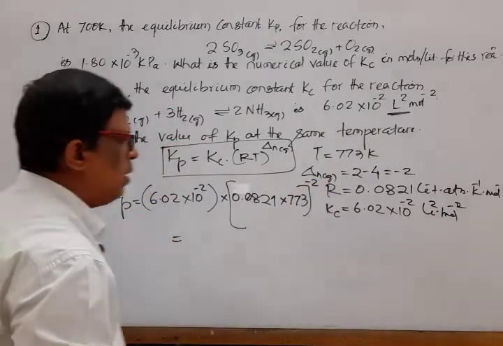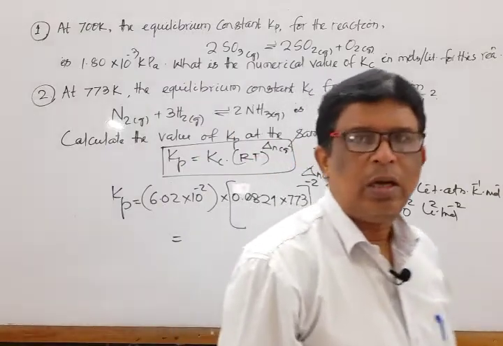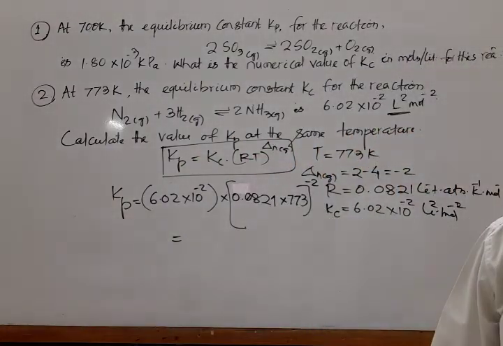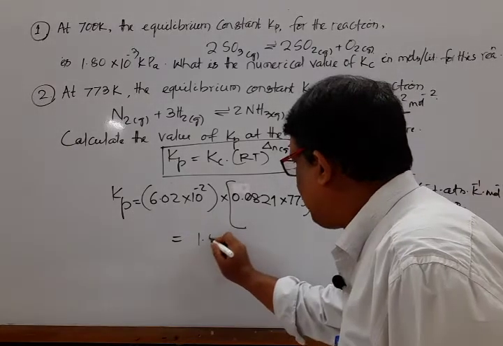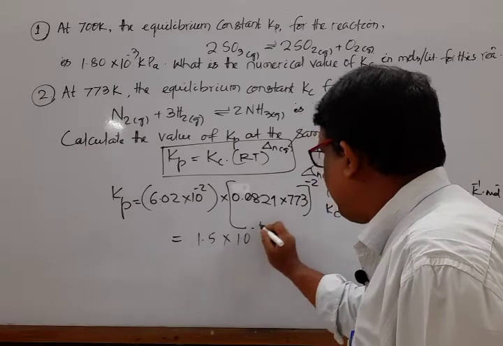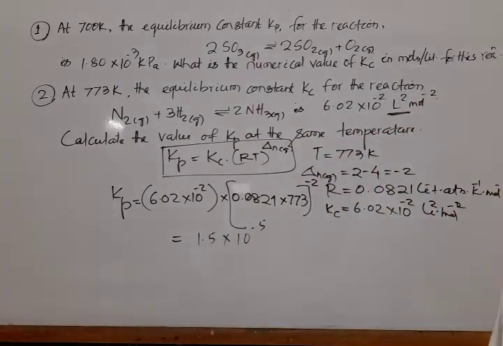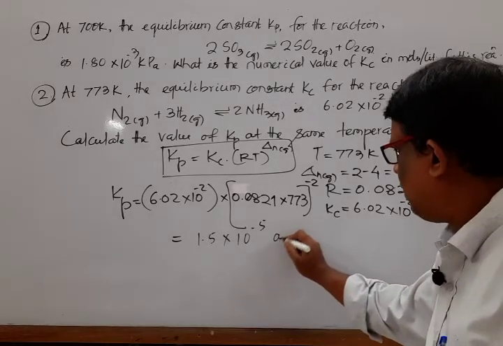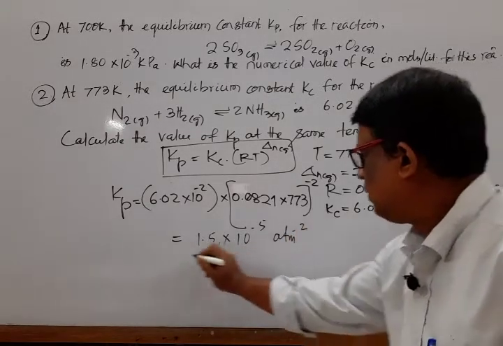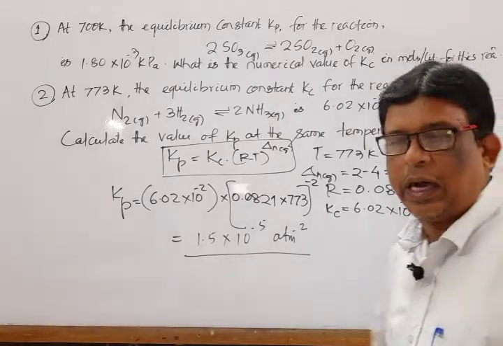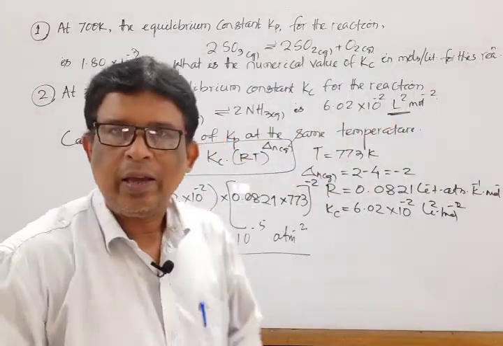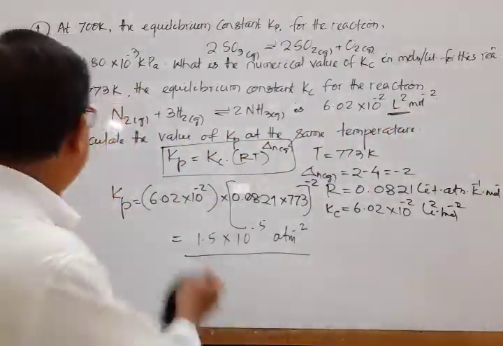If we solve this one, then the expected answer is found to be 1.5 into 10 to the power minus 5 atm to the power minus 2. This is the value of Kp. Okay, good. Move to the next question.